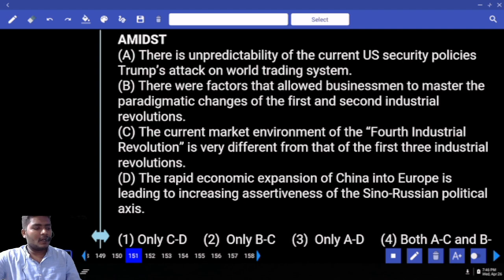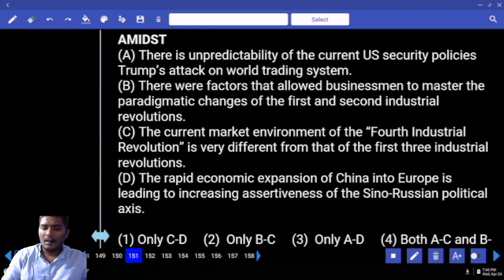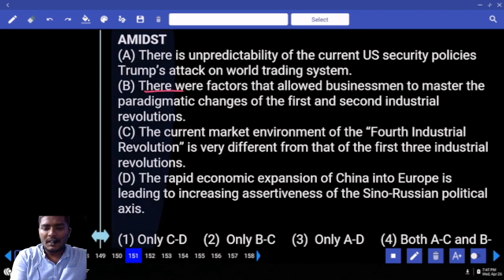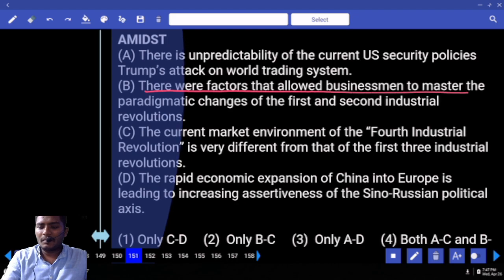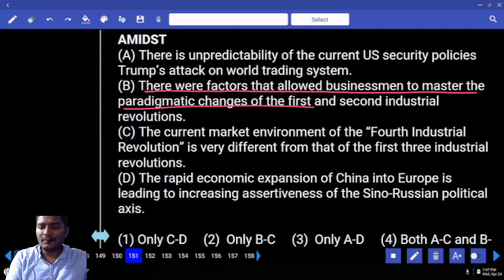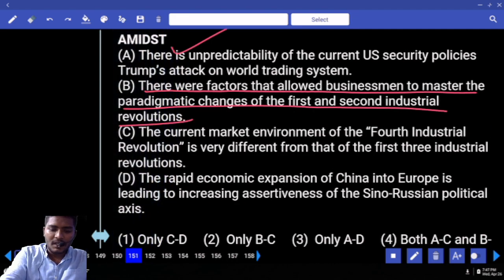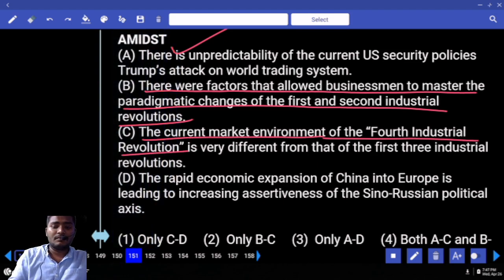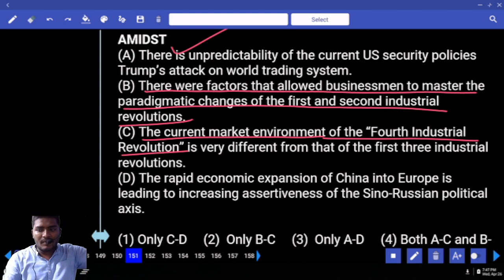You have to get the meaning of amidst. Amidst means in the middle of something. Yeah, tell me your answer. Let us try to combine BC. There were factors that allowed businessmen to master the paradigmatic changes of the first and second industrial revolutions in the middle of the current market environment of the fourth industrial revolution. Can you go for that? We are speaking about the thing which completed. We are speaking about the sequence. First industrial revolution, second, third, fourth and all.